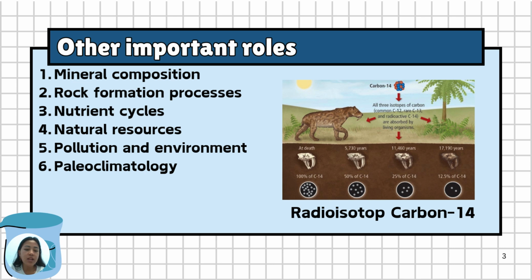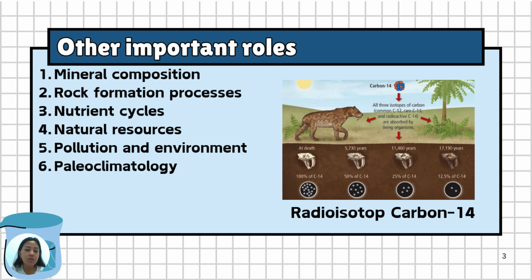Next, nutrient cycles. In geology, understanding chemical elements is crucial for biogeochemical cycles. Next, natural resources. Chemistry aids in the exploration and utilization of natural resources such as mineral, petroleum, and natural gas.